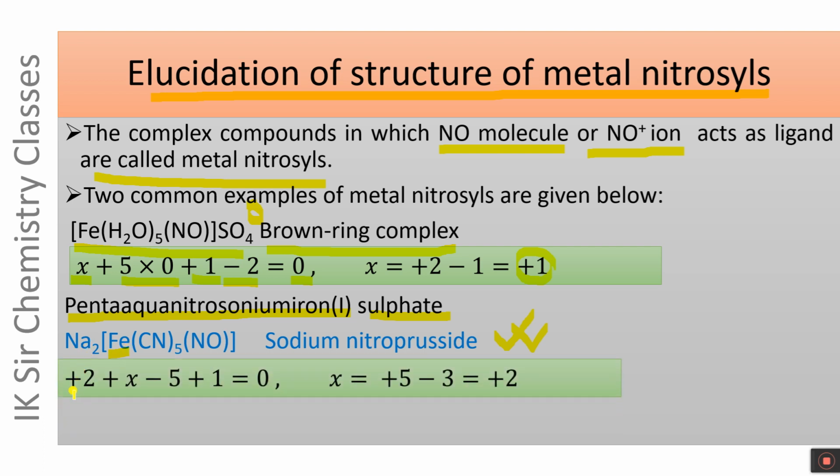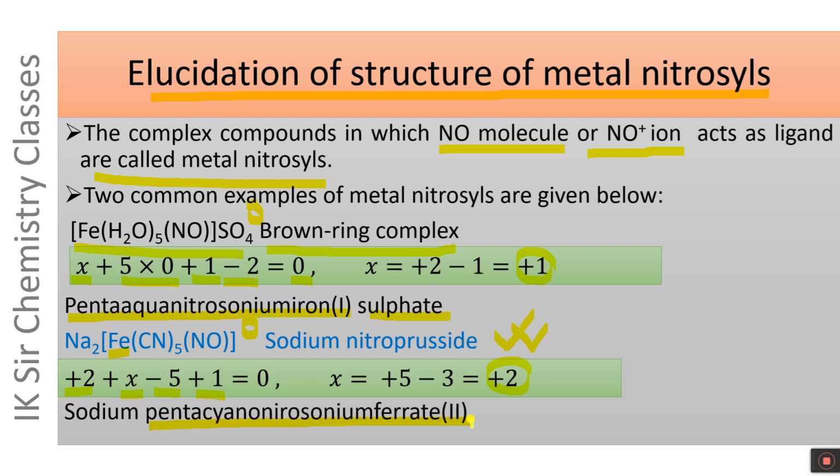Oxidation number of 2 sodium atoms plus 2, oxidation number of iron X, oxidation number of 5 CN minus ions minus 5, and oxidation number of NO plus ion plus 1 equals 0 because there is no charge on the species. On solving, we get X equals plus 2. It is obvious that the oxidation number of iron in sodium nitroprusside is plus 2. Accordingly, its IUPAC name can be written as follows: sodium pentacyanonitrosonium ferrate(II).